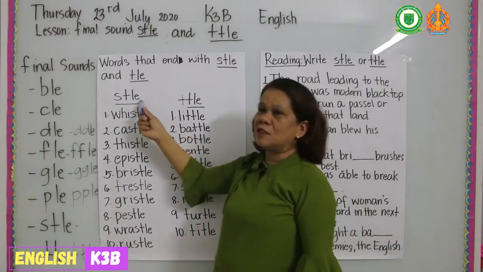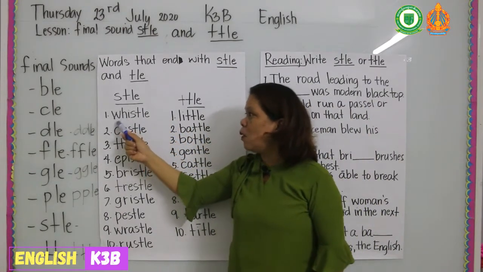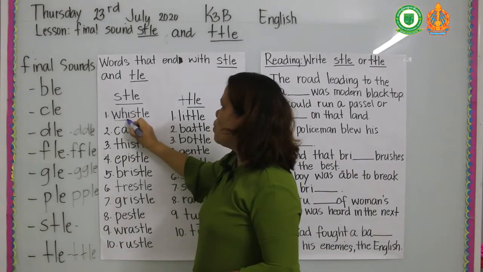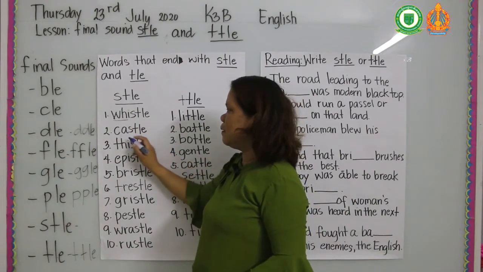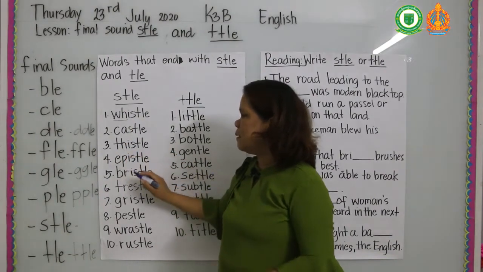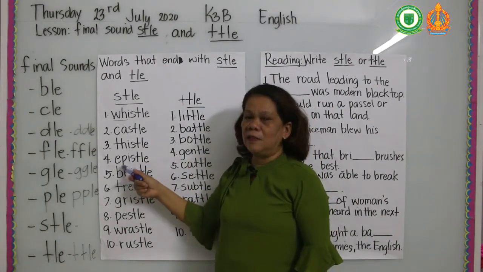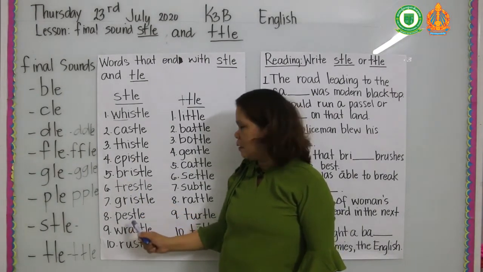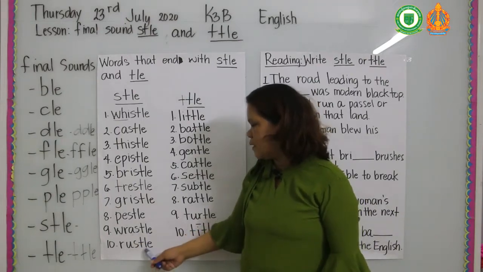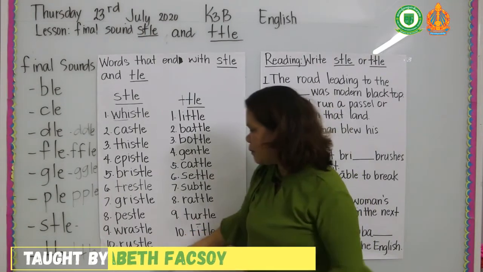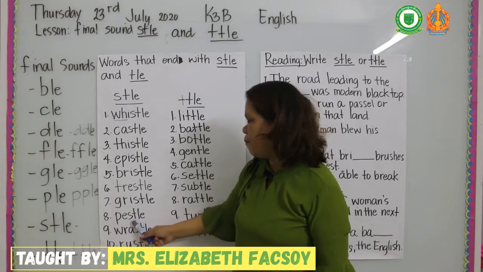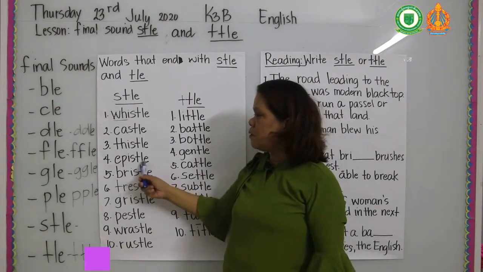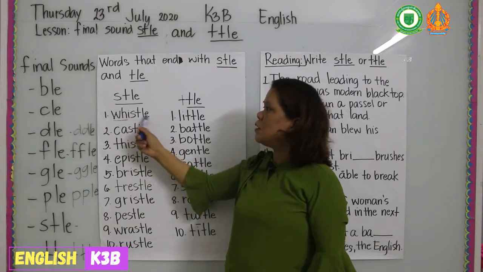For the sound s, number one: whistle, castle, thistle, epistle, bristle, drizzle, grizzle, pistol, rustle, and rustler. Rustle, rustler, pestle, grizzle, bristle, epistle, thistle, castle, whistle.